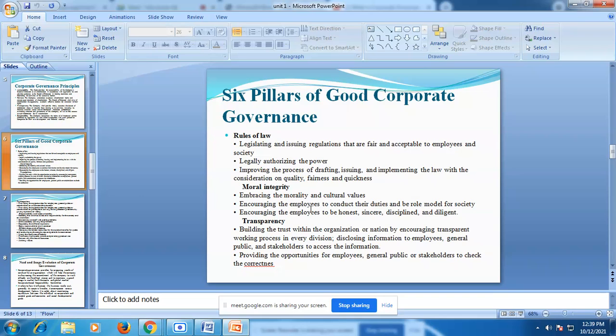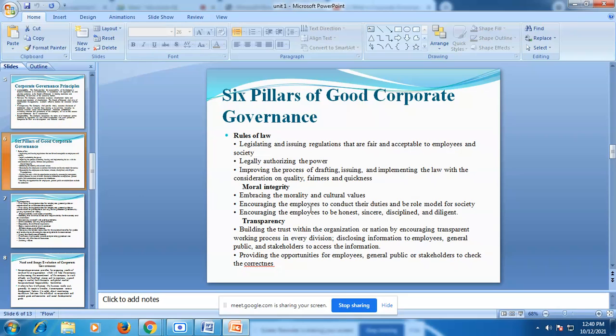Employees should be honest, should give their best performance, and should be sincere. Discipline should be there among the employees, and diligent means being more dedicated in their work. So these things come under moral integrity.